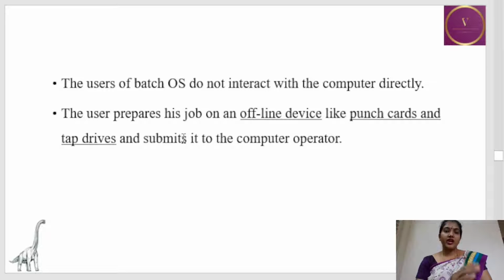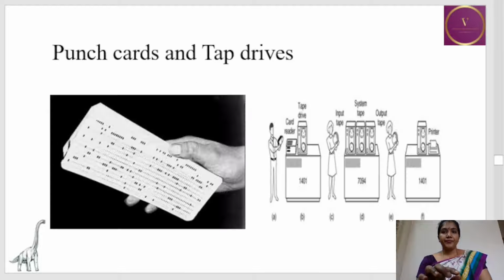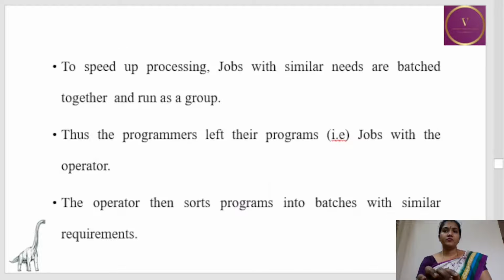So where does the programmer create his job? He will be preparing his program offline in a device like punch card and tape drives, and it will be submitted to the computer operator. So this is the punch card and this is the tape drives. The main reason to create a batch is to collect the similar jobs and speed up the processing of the similar jobs in one particular batch. So the programmer leaves the program or job with the operator,